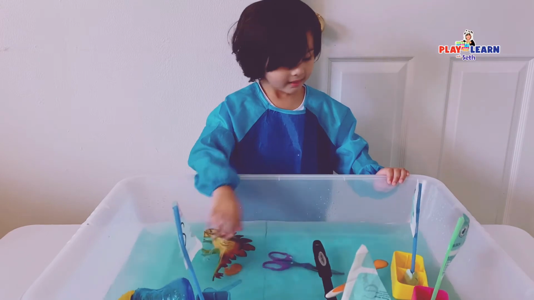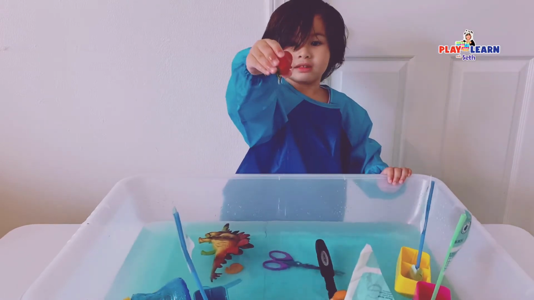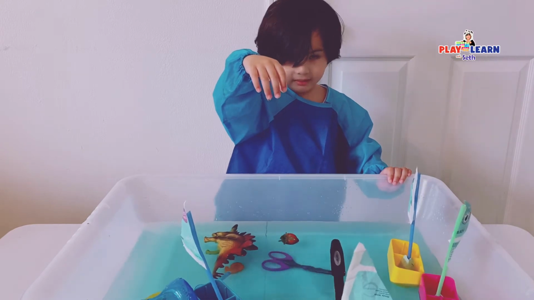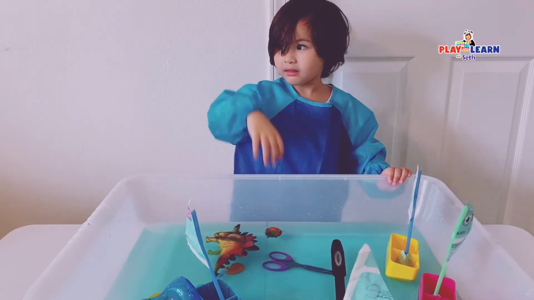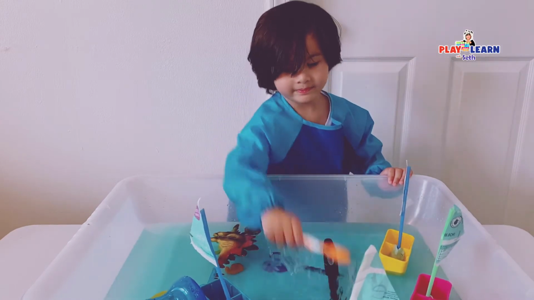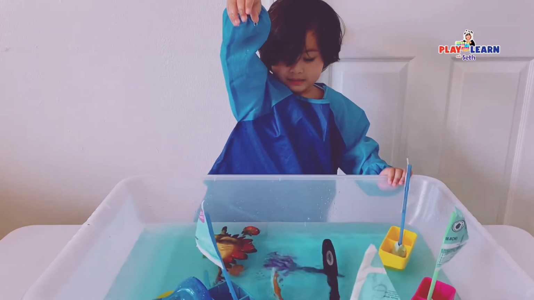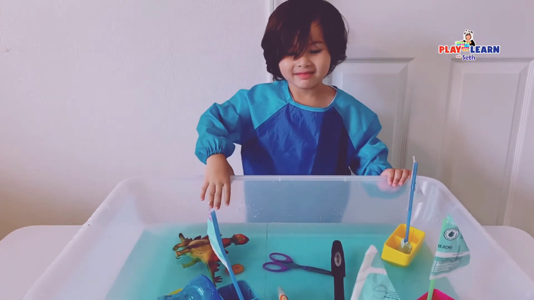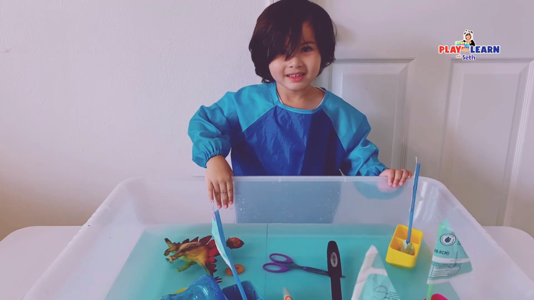The strawberry. Can you show me the strawberry, please? Does it sink or float? Float. Let me see, please. Oh, yeah, it floats. How about the orange spoon? Can you please pick it up? Okay, now drop it. Does it sink or float? It floats. All right, you're doing an amazing job.